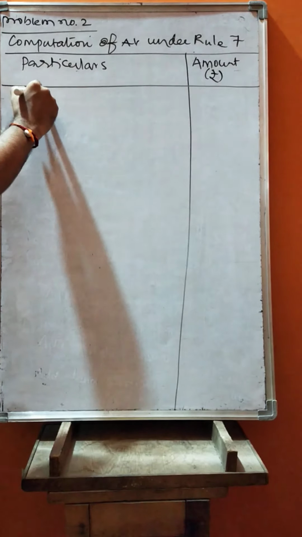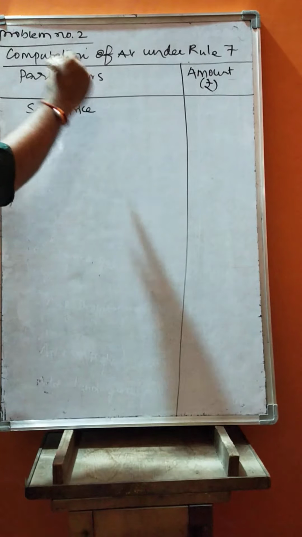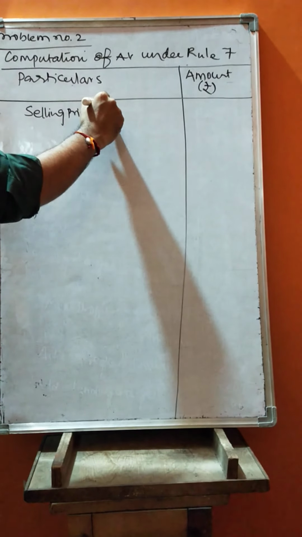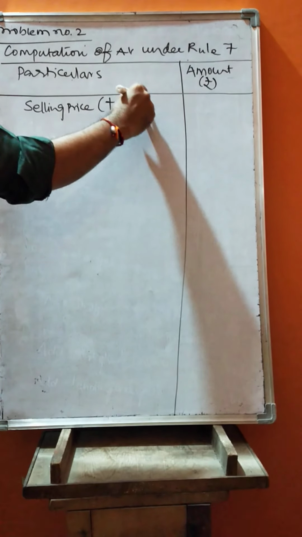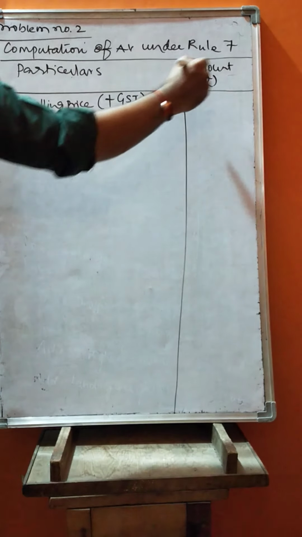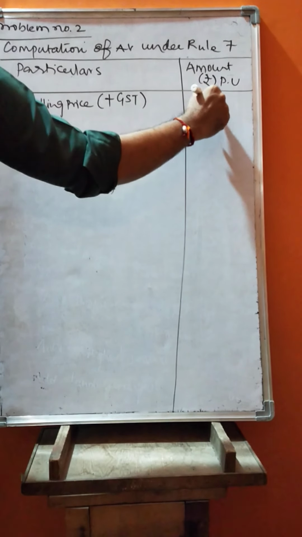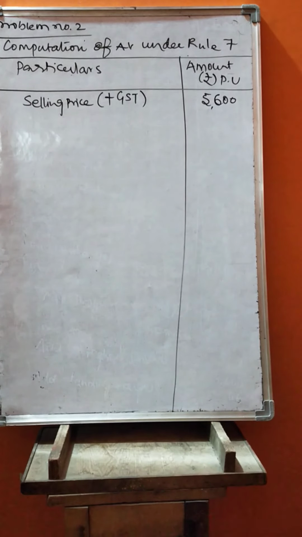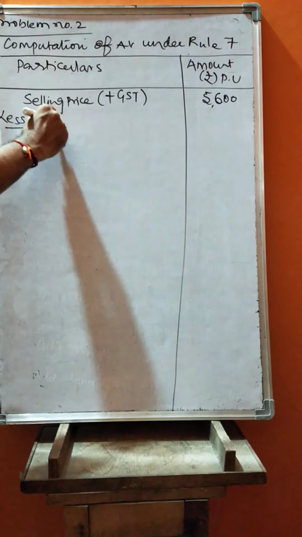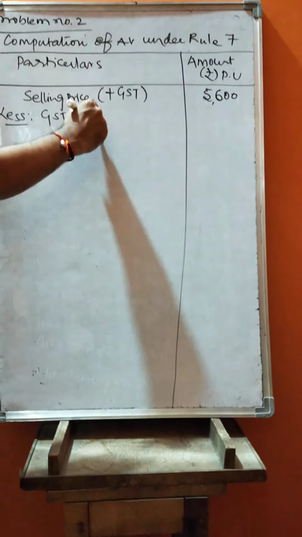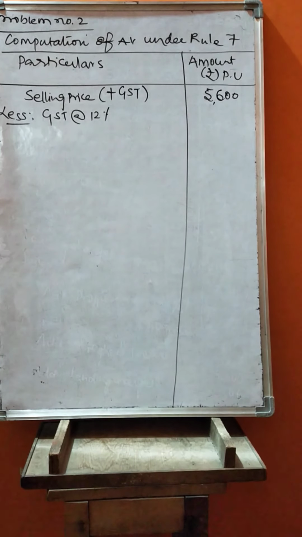Selling price is given inclusive of GST. IGST at 12% is given. So amount per unit is 5,600. Then from the selling price you are supposed to deduct the GST at 12%. 5,600 is for 112%, we want only 100%.